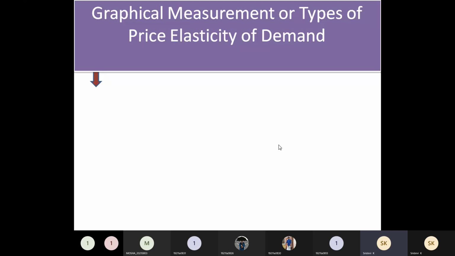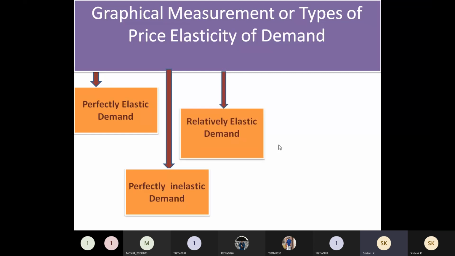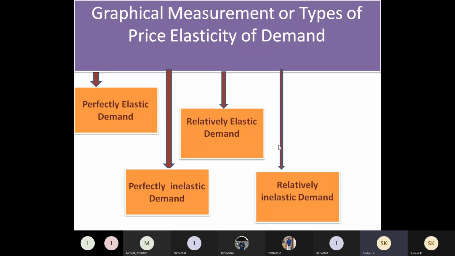One, perfectly elastic demand; two, perfectly inelastic demand; three, relatively elastic demand; four, relatively inelastic demand; and five, unitary elastic demand. We divide them based on the changes in the price and the changes in the demand of the product.